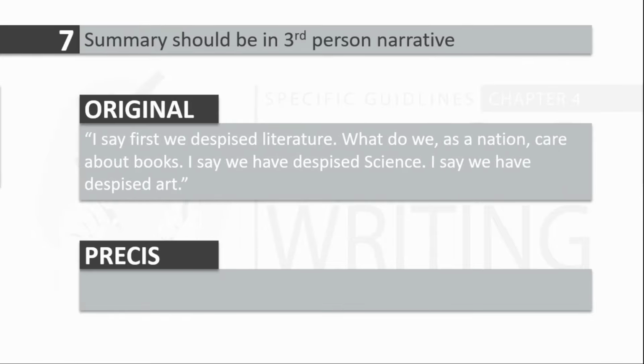7. Precis should be in third-person narrative. The following passage is written in the first-person narrative. This can be summarized as: the writer said that they had despised literature, science, and art.